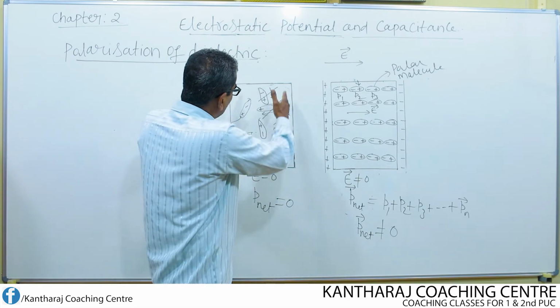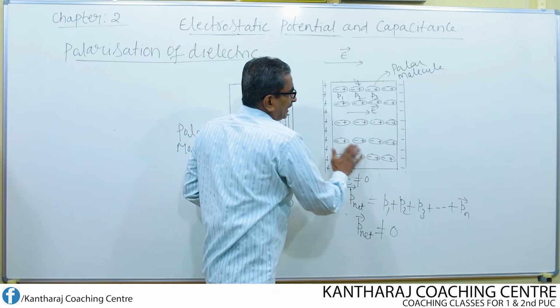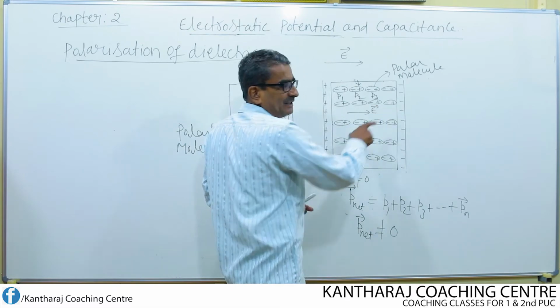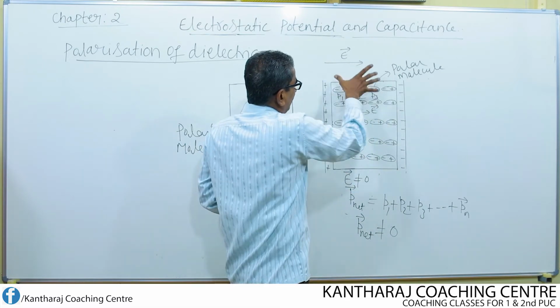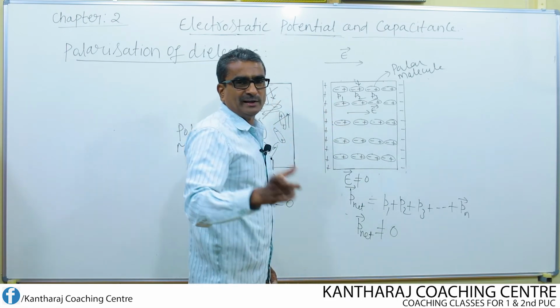But when such a dielectric is kept once again in the region of electric field that exists between the plates, where a uniform electric field is there, what happens?